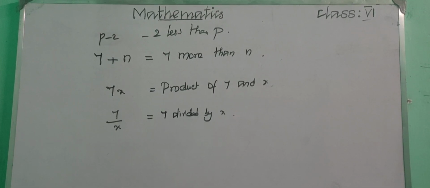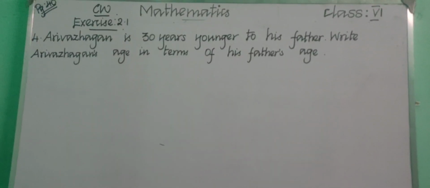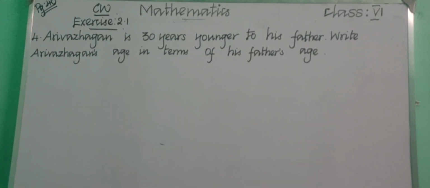So let us write the class work. Take your class work notebook, children, and put today's date. Now write the fourth question in your notebook.